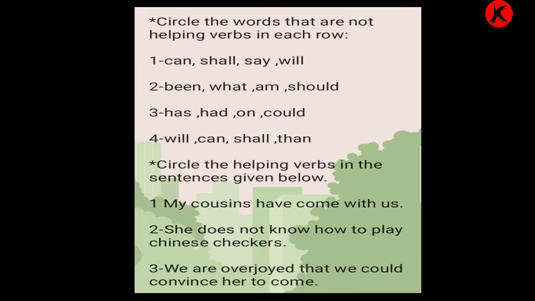What we have to do over here is circle the words that are not helping verbs in each row. So shall we start? Okay, number 1. Can, shall, say, will. Which is not a helping verb? S-A-Y, say. Been, what, am, should. Which is not the helping verb?